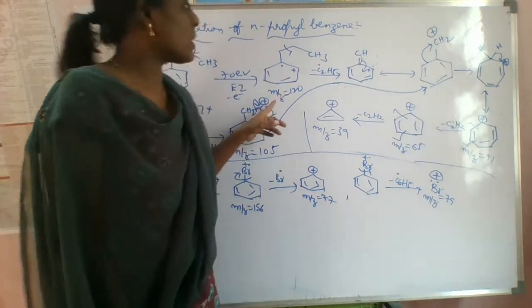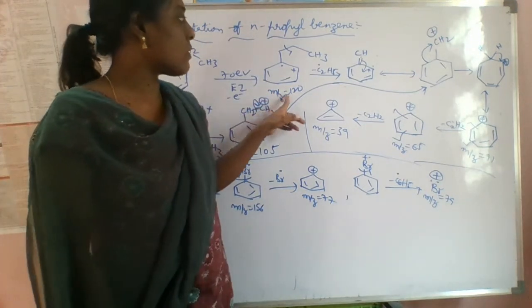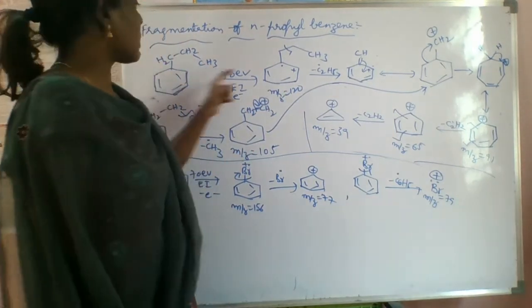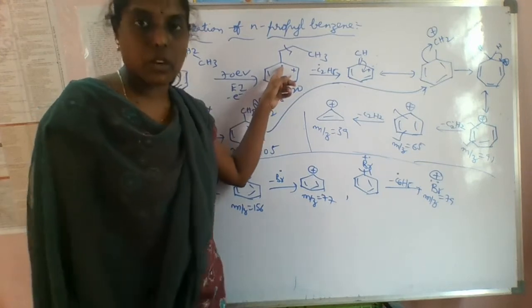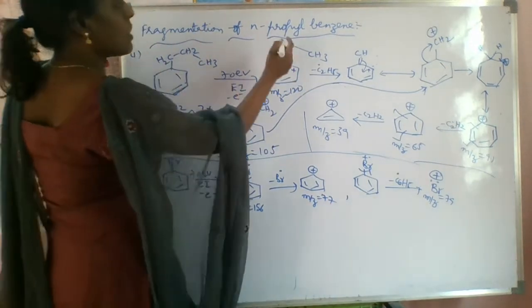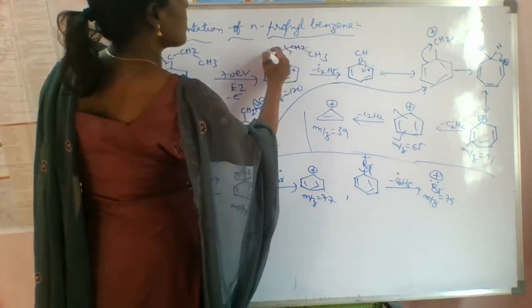And what is its m/z value? Its m/z value is about 120. So we have to form the molecular ion in this ring. Actually here I want to write like this: CH2 is there, CH2 is there.